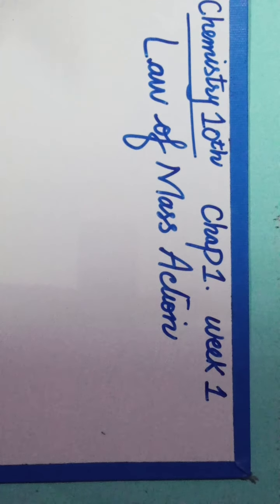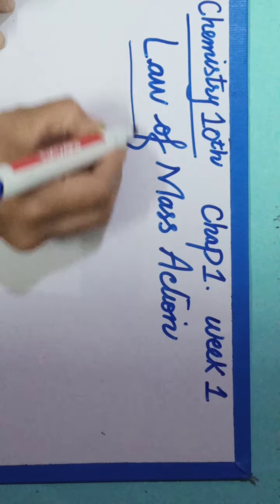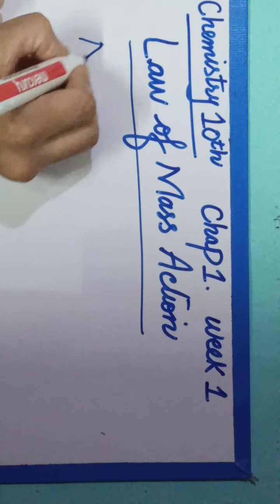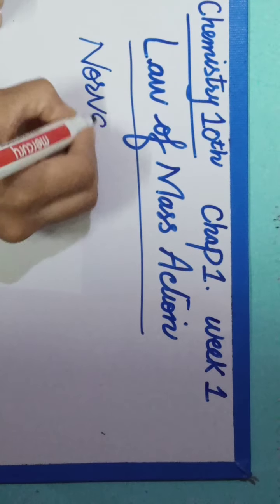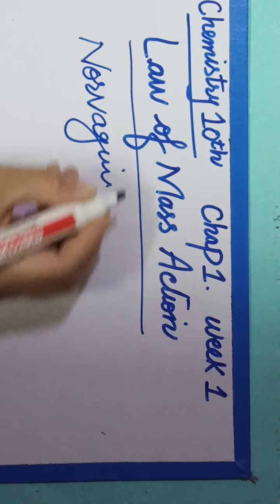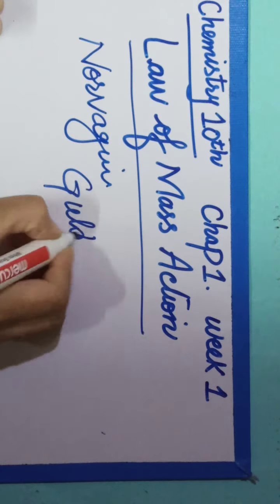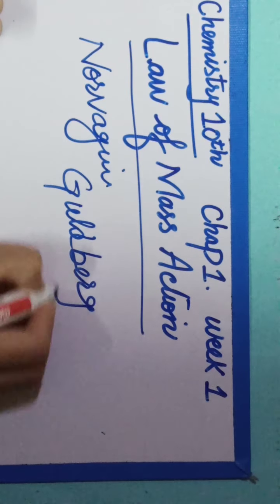The law of mass action was actually given by two Norwegian chemists, Goldberg and Waage.